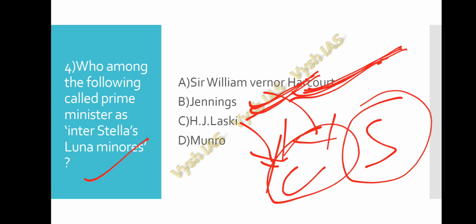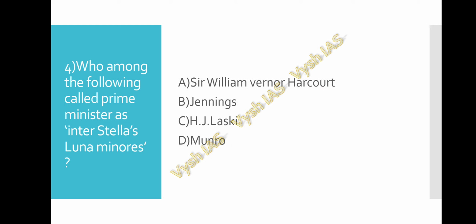So this is what H.J. Laski told. And Munro called Prime Minister the captain of the ship of the state. And there are many other descriptions relating to the post of the Prime Minister. Lord Morley called Prime Minister a primus inter pares, that is first among the equals, and he also called him the keystone of the cabinet arch.